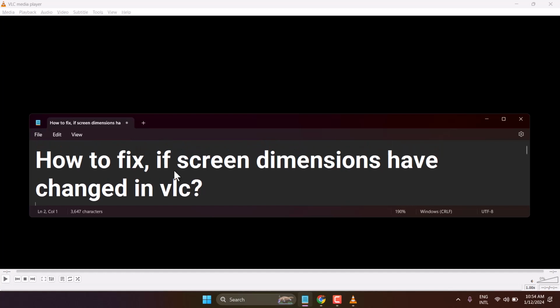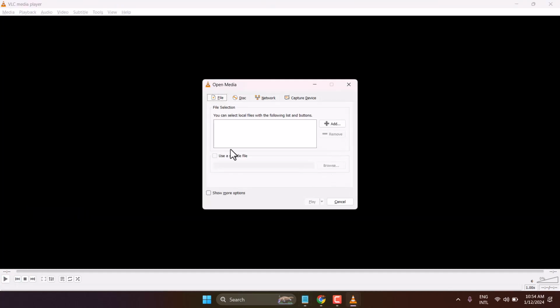Hello friends, in this video I will show how to fix it if the screen dimension has changed in VLC Media Player. So guys, if you open any video and the screen dimension does not appear properly, you can fix it easily.